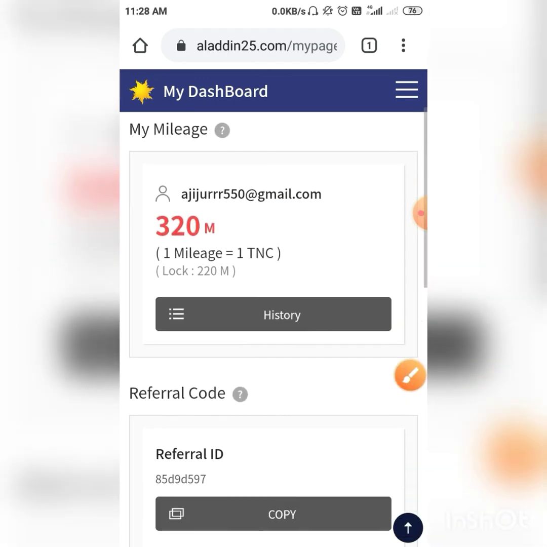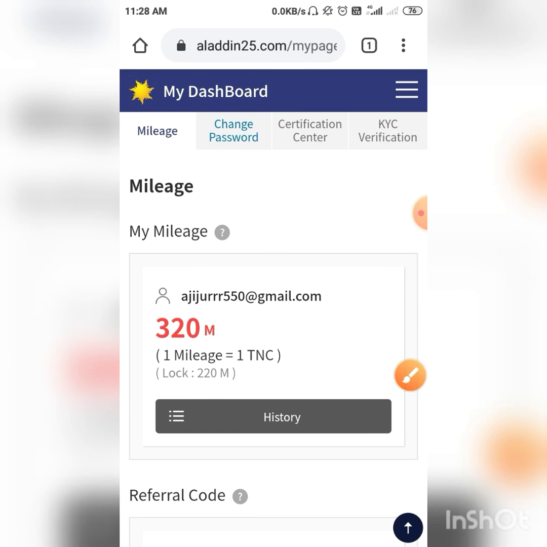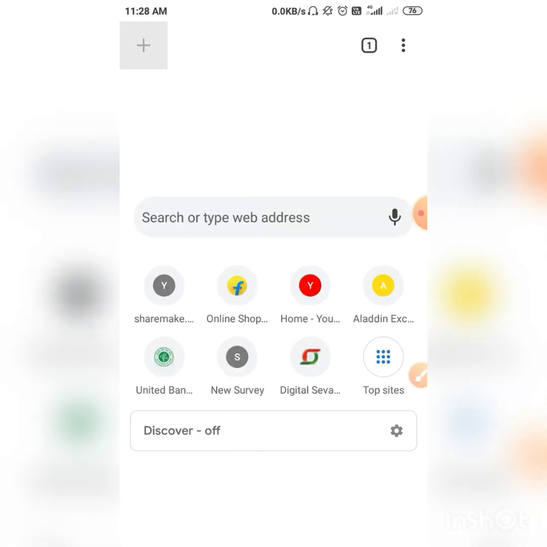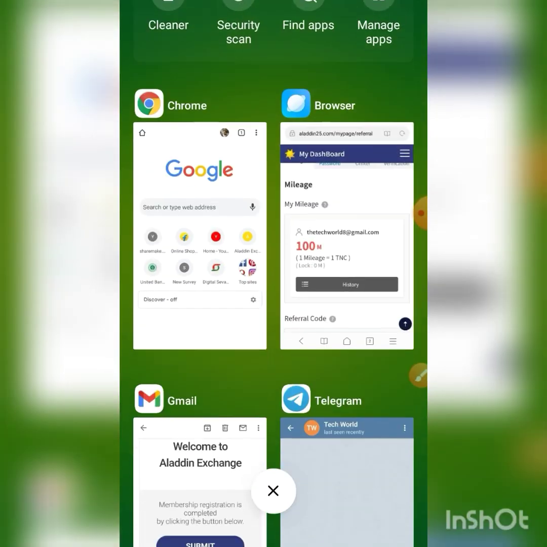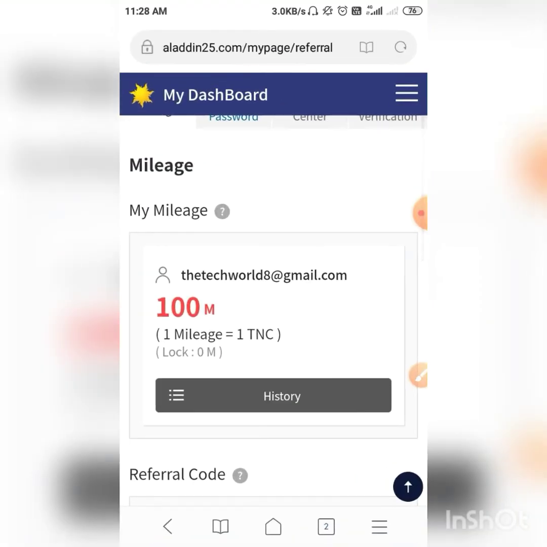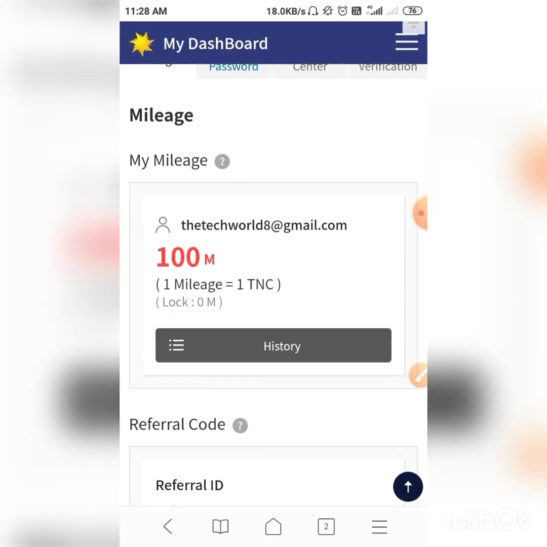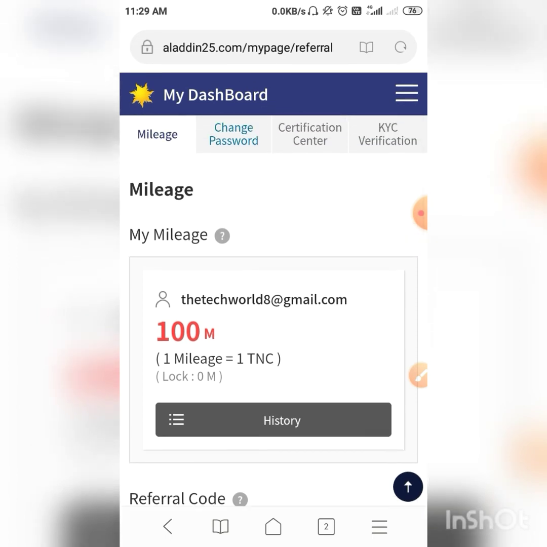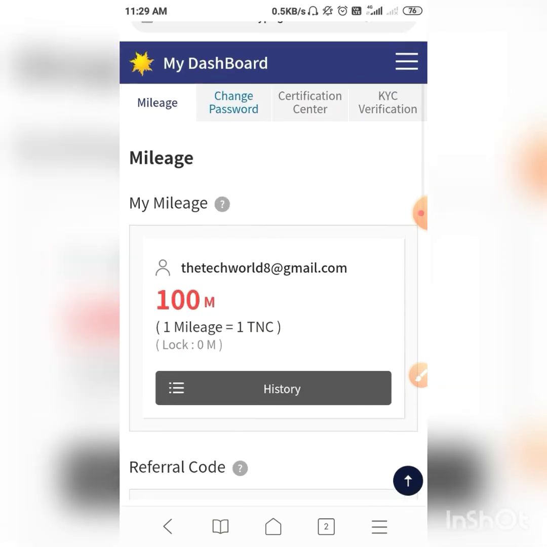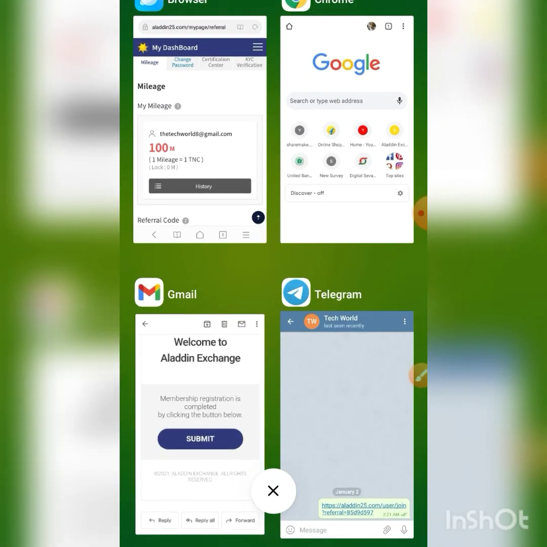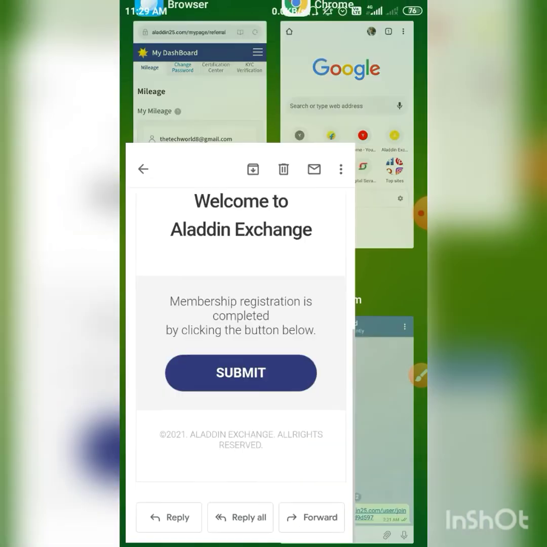So guys, this is the new unlimited trick. You can try it, and I hope you loot unlimited money from Aladdin25. Join fast and receive the 100 M, and you can make unlimited accounts. First create your unlimited emails, just like I created all my emails. Let me show you some emails I registered myself.